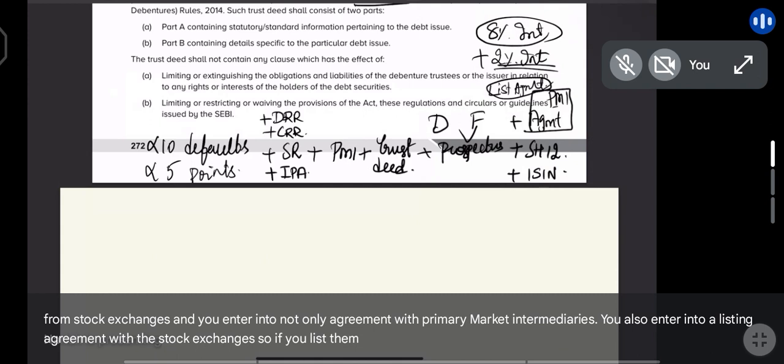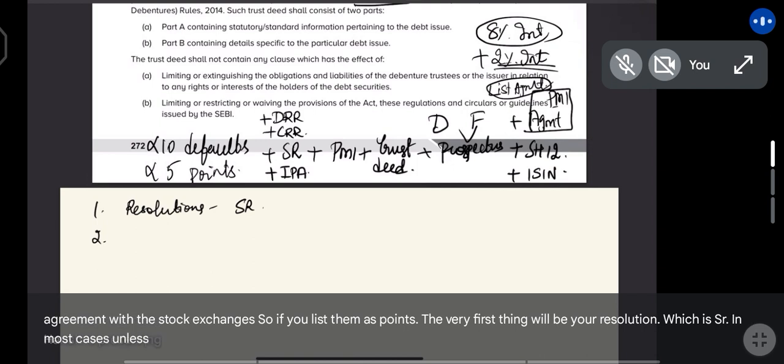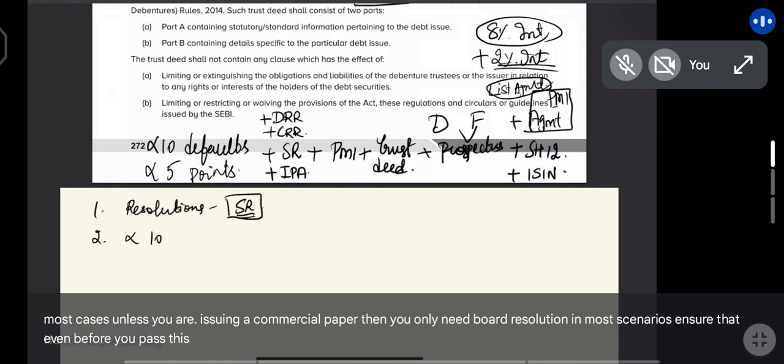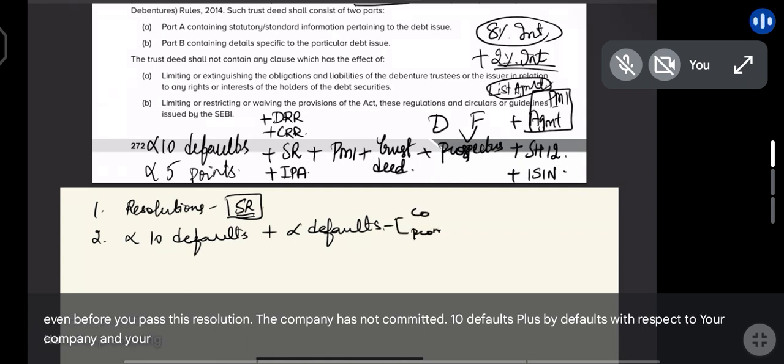So if you list them as points, the very first thing will be your resolutions, which is SR in most cases, unless you are issuing a commercial paper, then you only need board resolution in most scenarios. Ensure that even before you pass this resolution, the company has not committed 10 defaults plus 5 defaults with respect to your company and your promoter and directors.